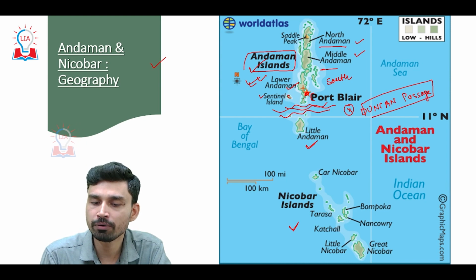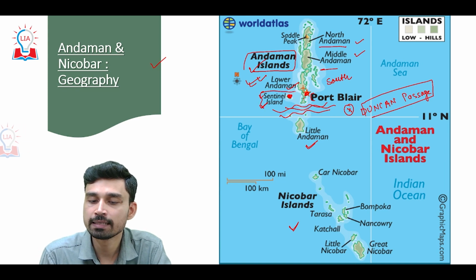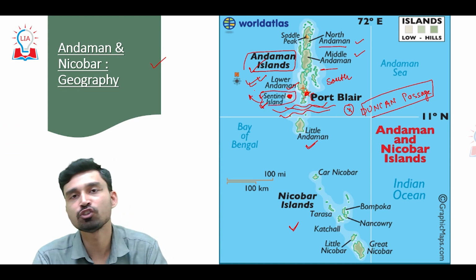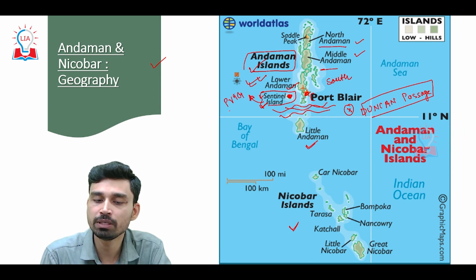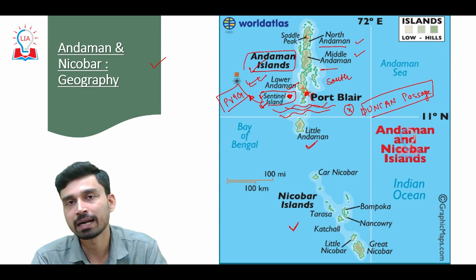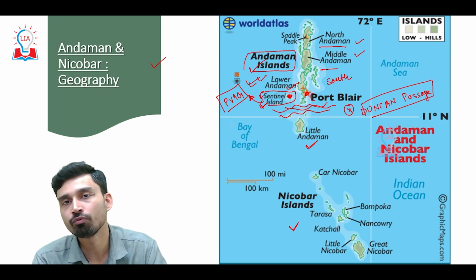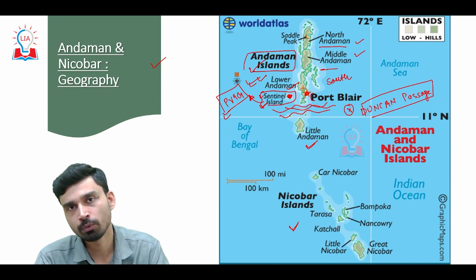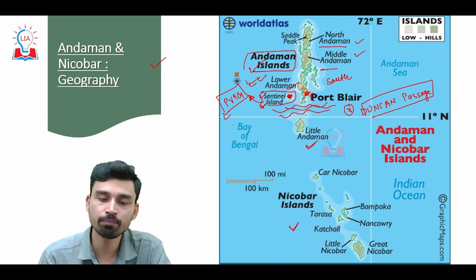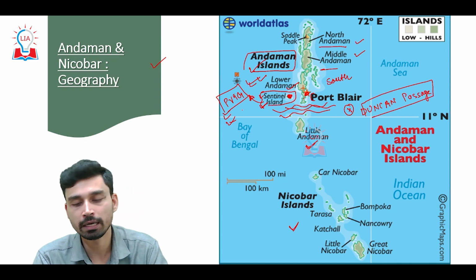and just slightly to the west of Lower Andaman, you can see a very important and very, very popular island, Sentinel Island, is also situated. Sentinel Island is where you have Sentinelese tribes that are living, and these tribes are considered as a particularly vulnerable tribal group, also called PVTG in short. That means they have remained aloof from the civilization, and they have lived their life the way they have been living continuously for a long period of time without any kind of outsider influence.